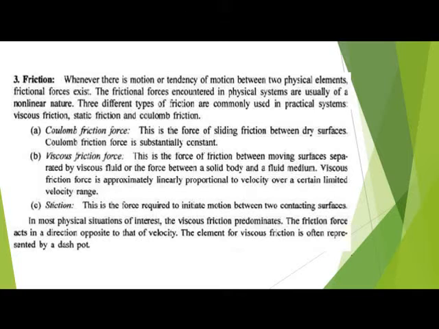In most physical situations, the inertia and the viscous friction predominate, and this friction force acts in the direction opposite to that of velocity. Okay, the friction force acts in a direction opposite to that of velocity. The element of viscous friction is often represented by a dashpot.